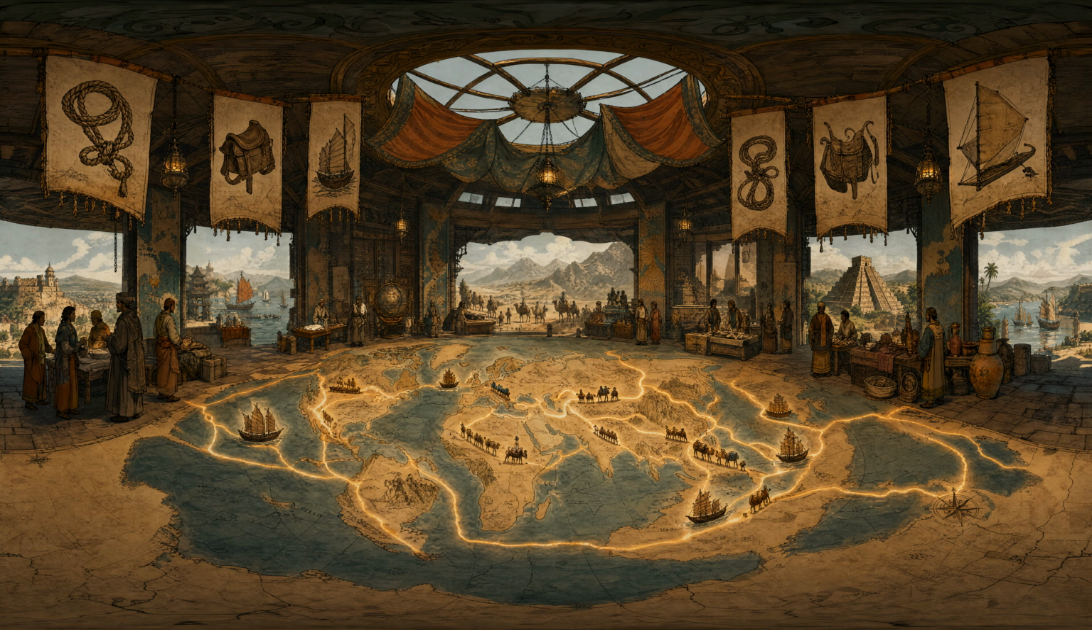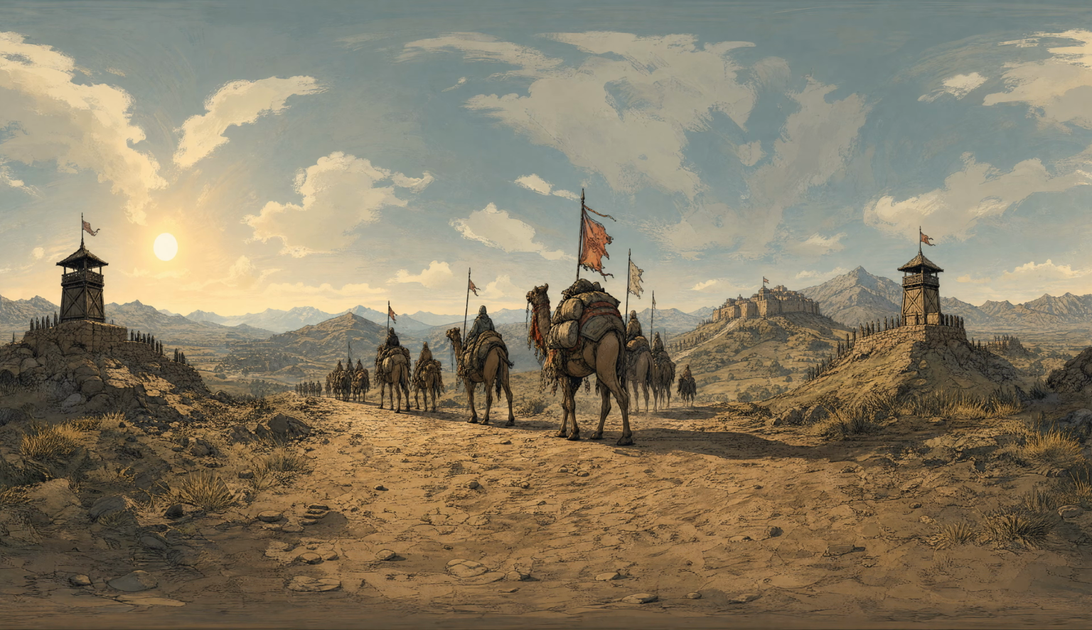Big picture first. People link places when geography offers a route and technology makes that route usable. That creates interregional exchange, trade and travel across different world regions, and diffusion, the spread of goods, beliefs, and technologies along those routes. Look straight ahead. A dusty trail unrolls over hills. That's the Silk Roads, the overland web that tied China to the Mediterranean world.